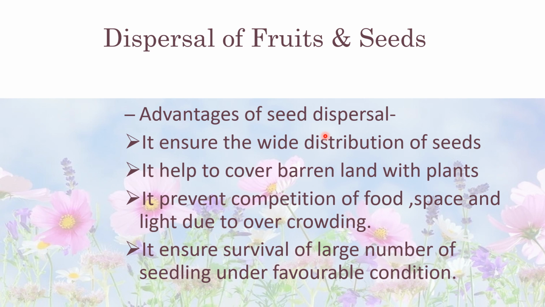Now, the advantages of dispersal of fruits and seeds: to ensure the wide distribution of seeds, and help to cover the barren land. Barren land means infertile land. It helps to cover the infertile land with plants. It prevents the competition for food, space and light due to overcrowding. Then it ensures survival of a large number of seedlings under favorable conditions. We should provide them the favorable conditions so a large number of seedlings can survive.